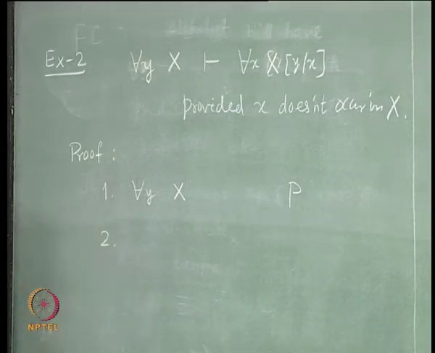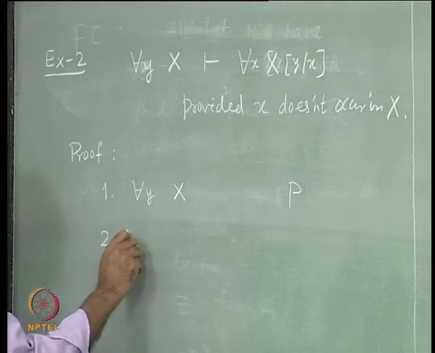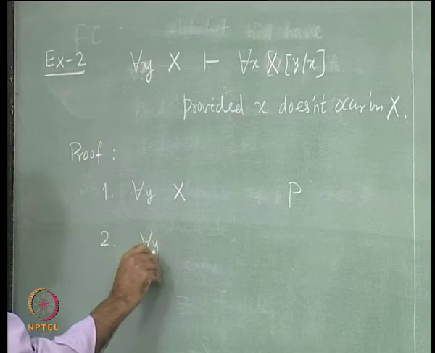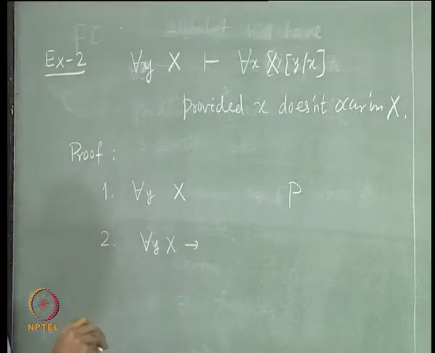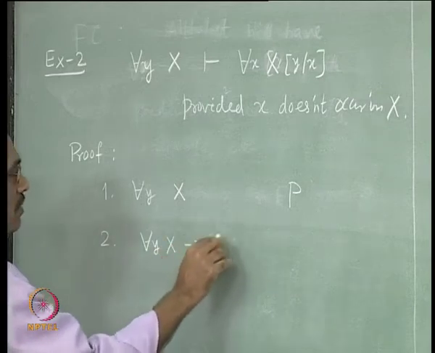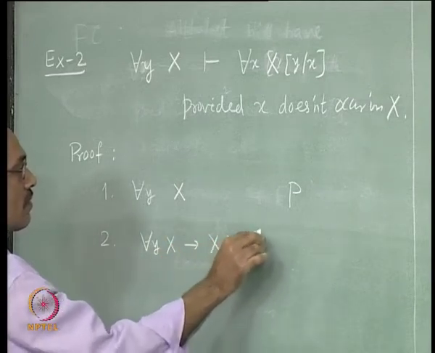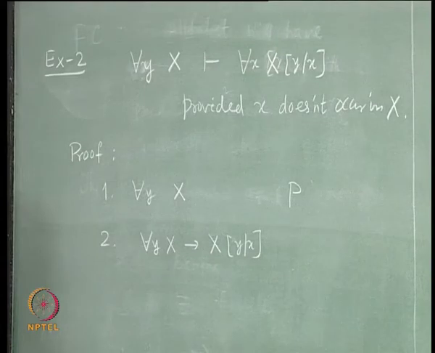Now which one should we choose? A4 in which form? For each y x implies x y by x, because that is what we want, right.